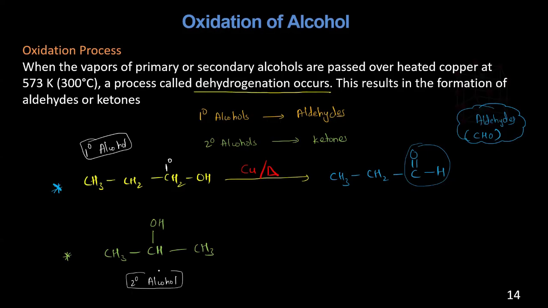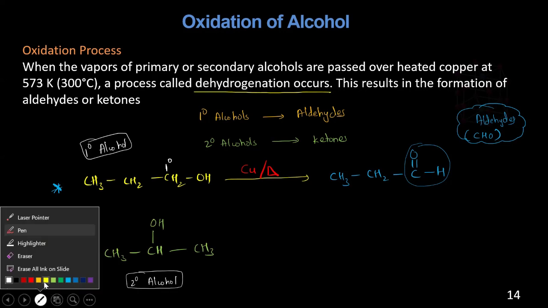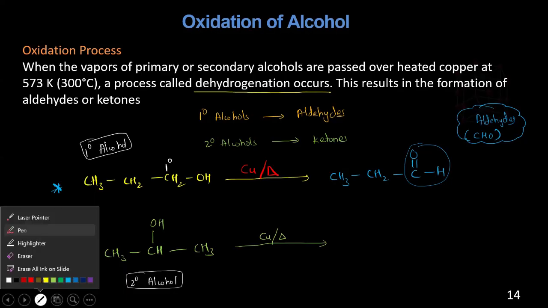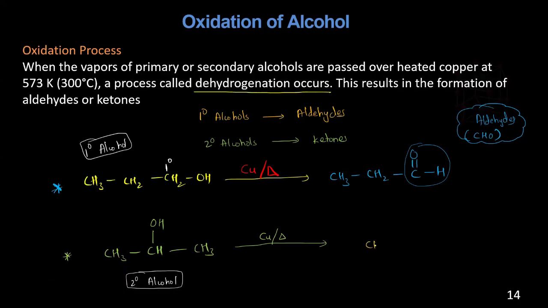So now this secondary alcohol, you do the same treatment. You treat with copper or heated copper. So this will be giving CH3. Sharon, tell me what it will give. Ketones.